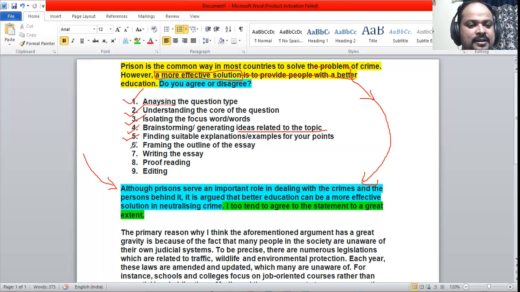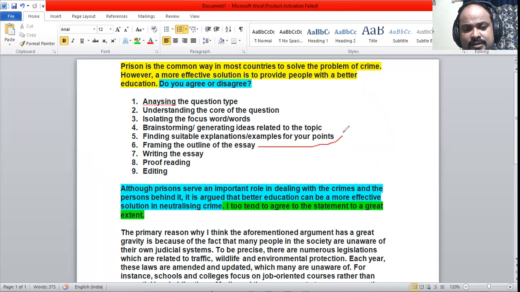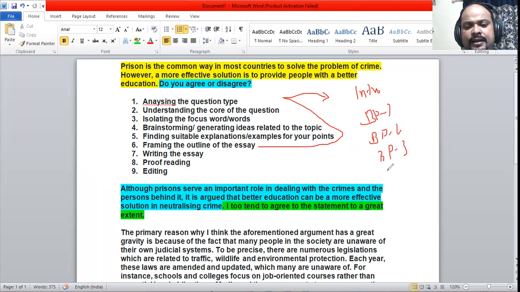Now the next part is framing the outline of the essay. It means I need to divide paragraphs. Let me show you in detail what exactly is framing the outline. I am planning to write an introduction, then I am going to go with body paragraph number 1, body paragraph number 2, body paragraph number 3, and then the conclusion.